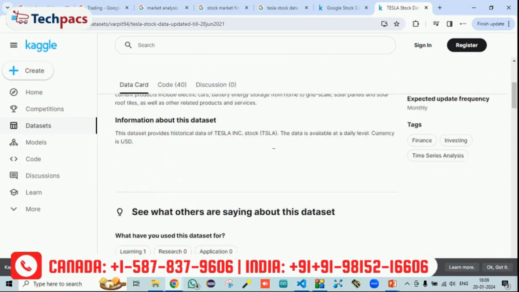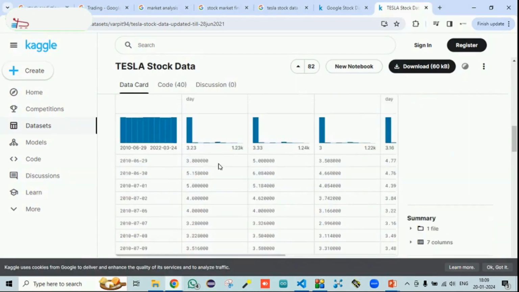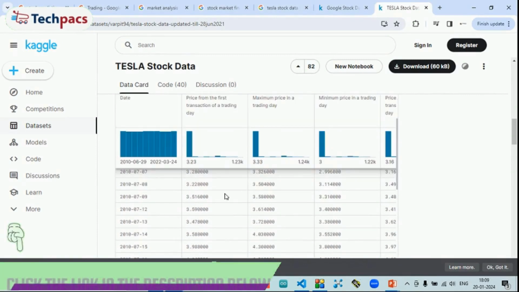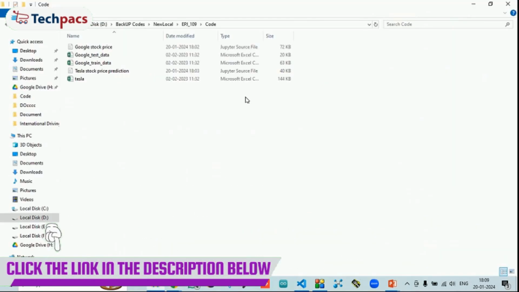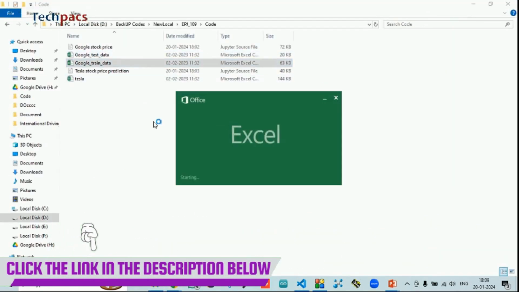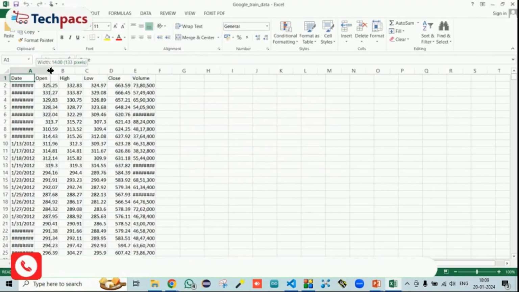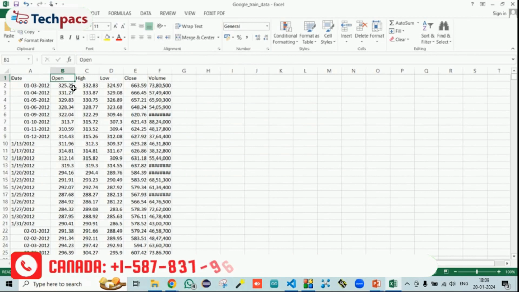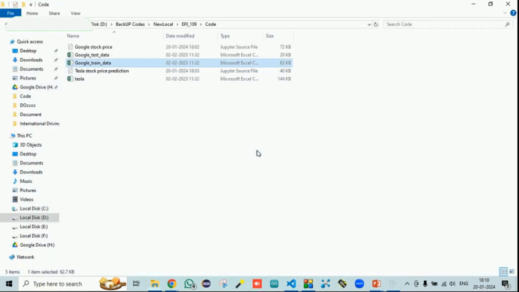Similarly, for the Tesla stock data, we have the CSV file, in which the stocks and other related factors at different time intervals have been given. So let's see what exactly the data is. This is the Google training data. So this shows what date it was, when it opened, what the stock was, the high and low, how it closed, and how much volume there is. Similarly, the Tesla data is with us.